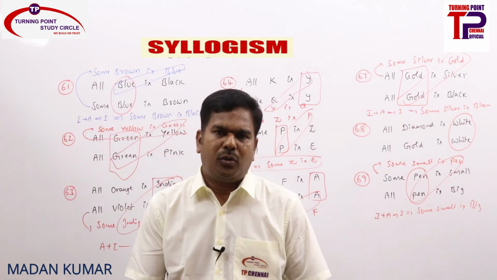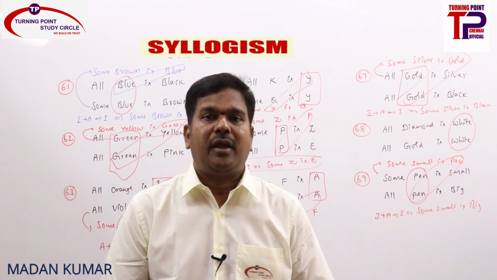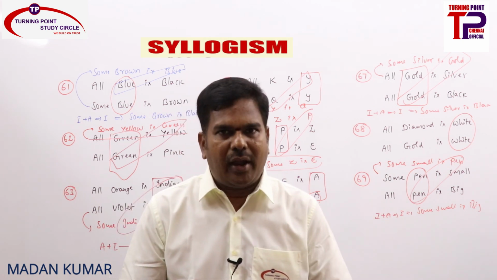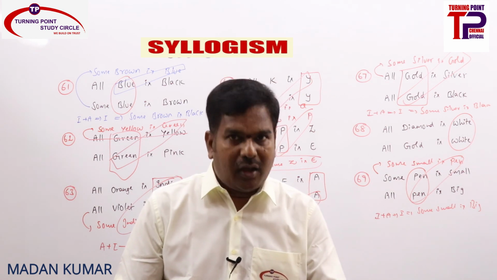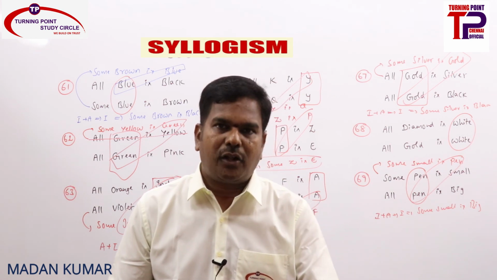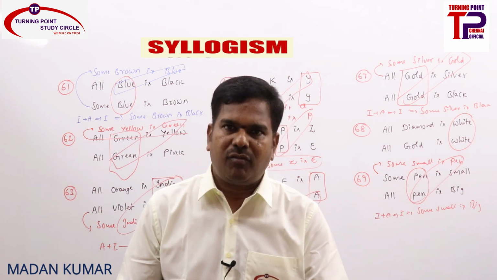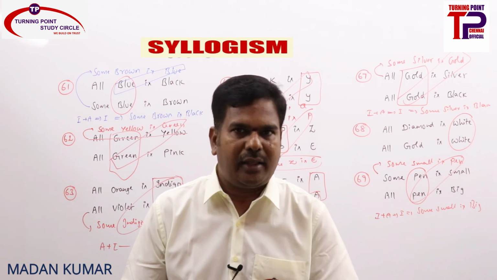Are you clear? So I hope you are very clear about both A statements and A and I statements, and how to find the answer whenever it is not properly aligned. Shall we go ahead with other combinations? We have A with E, I with E, all these combinations. If they are not properly aligned, how to solve the problems, we will discuss in the next session. This one, hope you are clear, right?